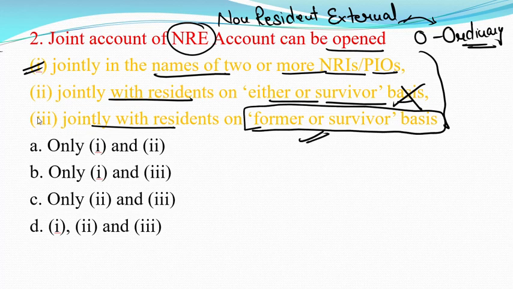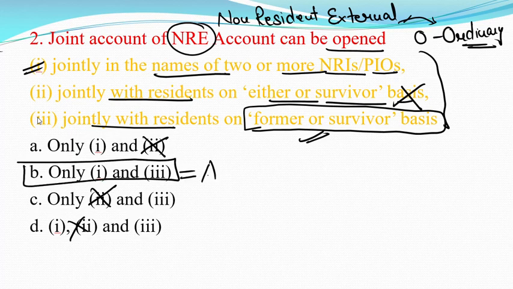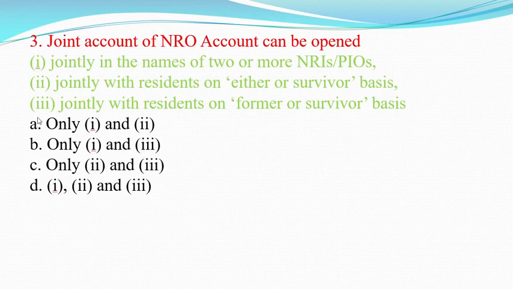So we have to find out where option number 2 is mentioned. This is not the answer, this is not the answer, this is not the answer. We know that option 2 is not correct, so we have to eliminate option number 2 in all the points. So the correct answer is option number B. Now move to the next, similar type of question.